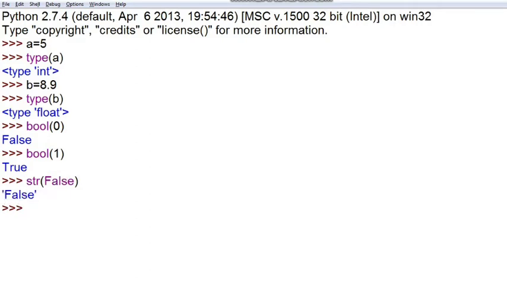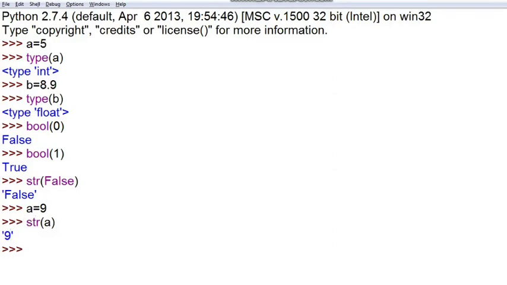You can understand it like this also. Suppose I have written here a is equal to 9, and now I have written here str a. You can see that the number which is the integer type has now changed its value to a string, because a string is enclosed in single quotes or double quotes. So you can see that with the help of the str function, we can change an integer value or any value to a string.